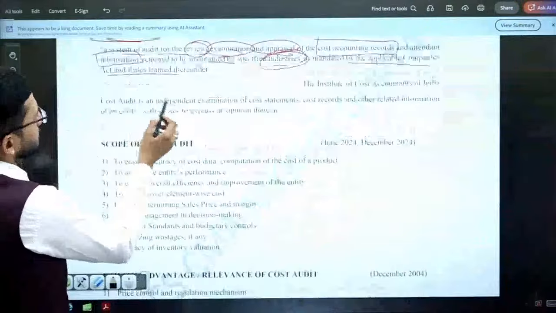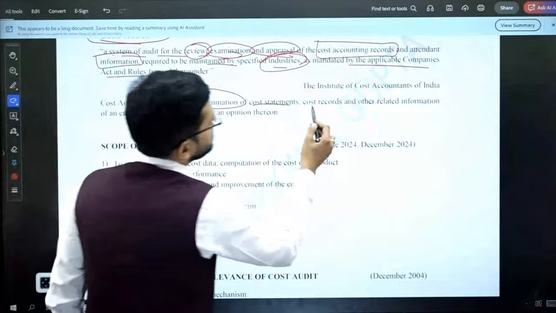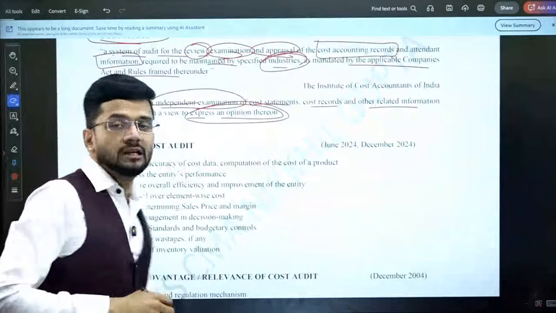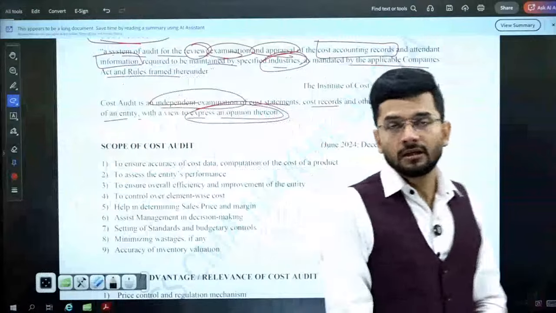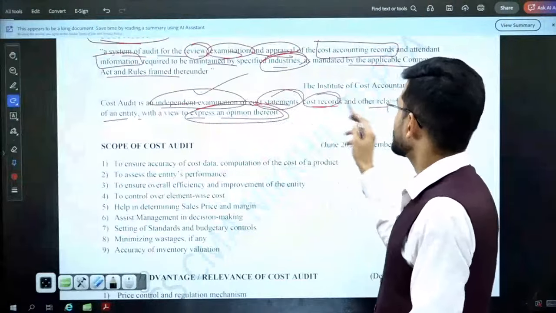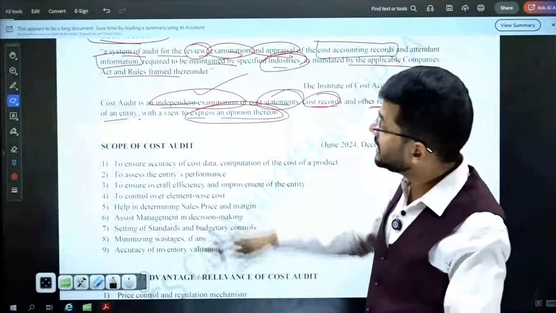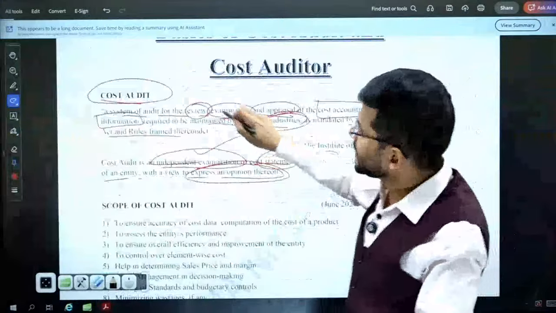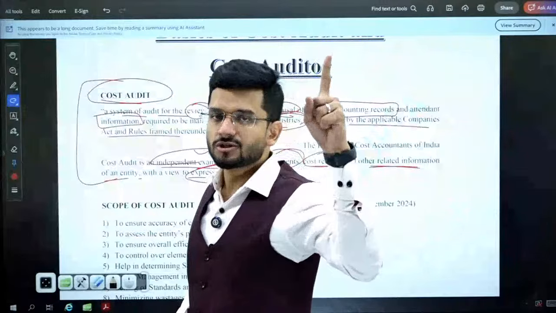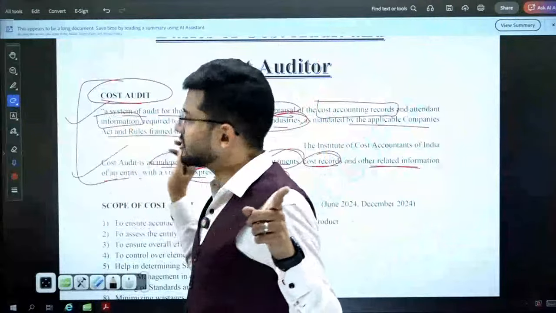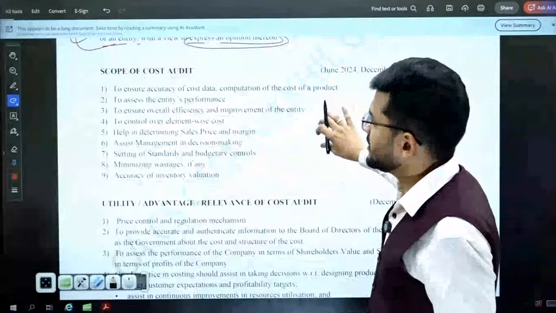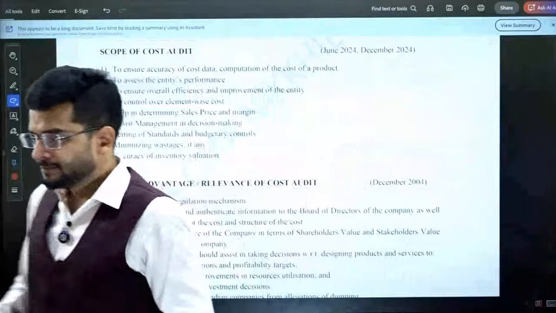Another definition: cost audit is an independent examination of cost statements, cost records and other related information of the entity with a view to express an opinion. So to express an opinion, we are examining the cost systems, cost statements, cost records and other related information of a particular company. That is again known as cost audit. So do we have to remember both the definitions? No. Just remember one definition. Any one, either this or this, and that will be all. This is the definition of cost audit.